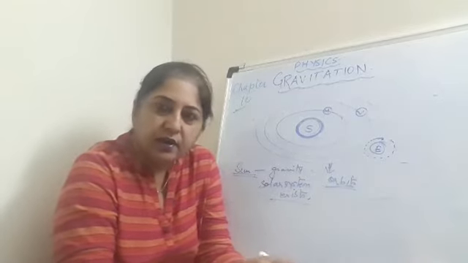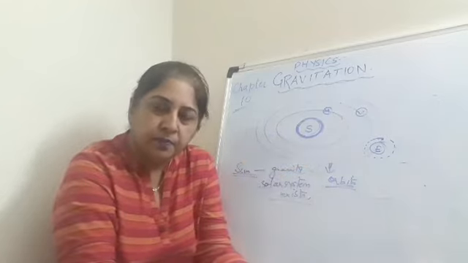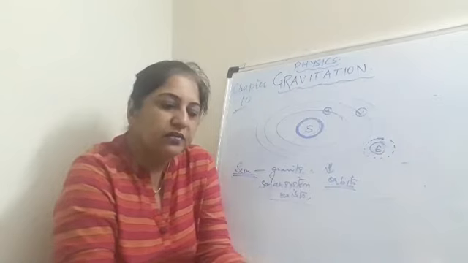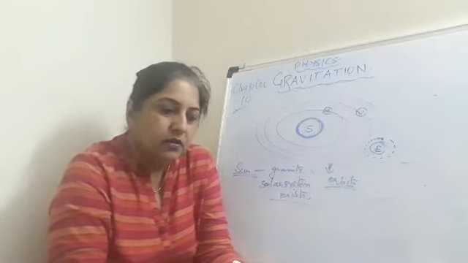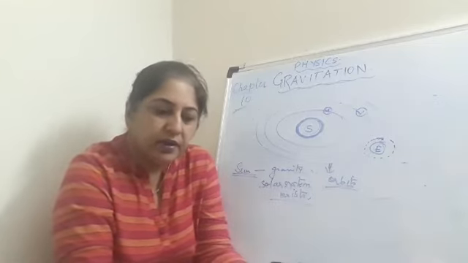Because of the gravity of the Earth, the moon is revolving in its fixed orbit. So these are some examples which tell us that the force of gravity is present everywhere in the universe, and the existence of the solar system is also due to the presence of gravity.